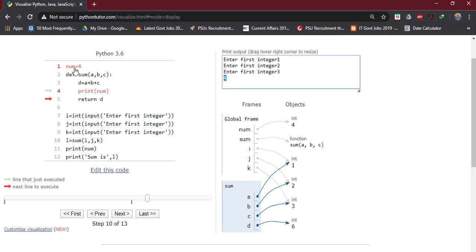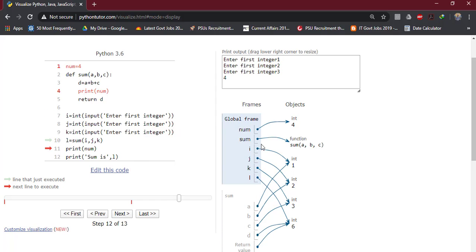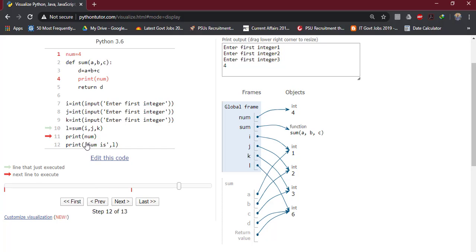Because num is a global variable, and you can use a global variable anywhere in the program, even within the functions that are written in the program. You can also use this num here, because of the scope of that variable. You can use it anywhere.